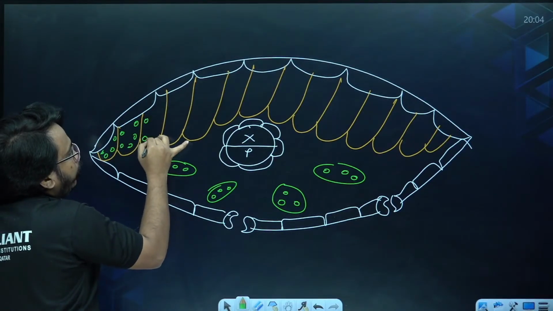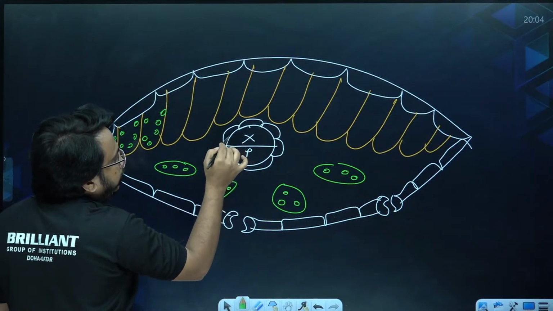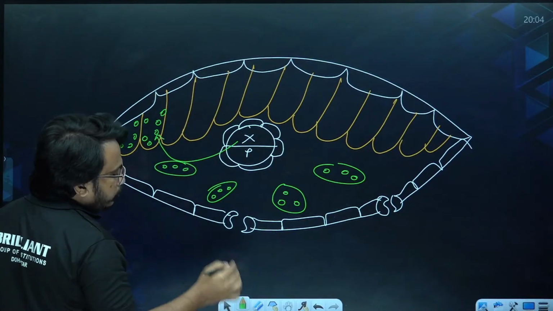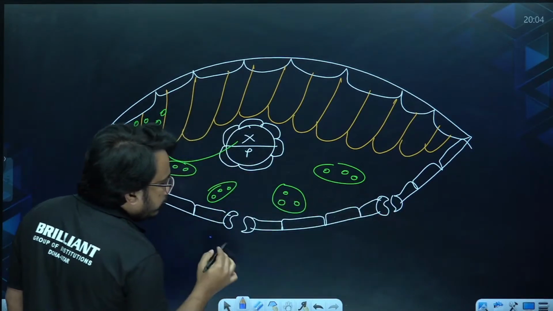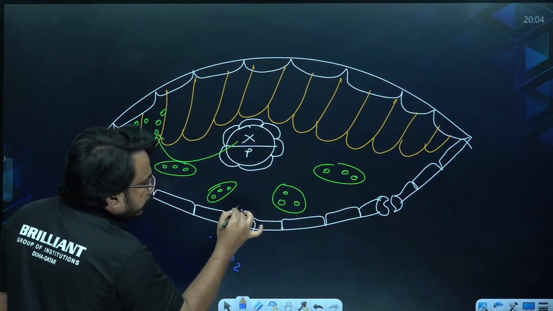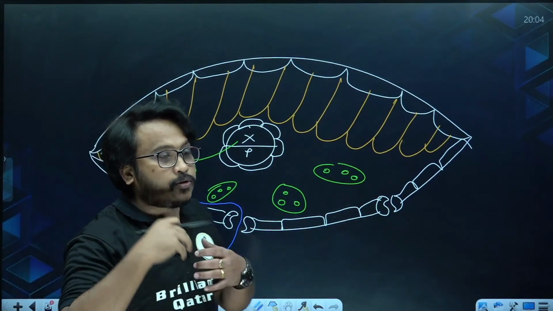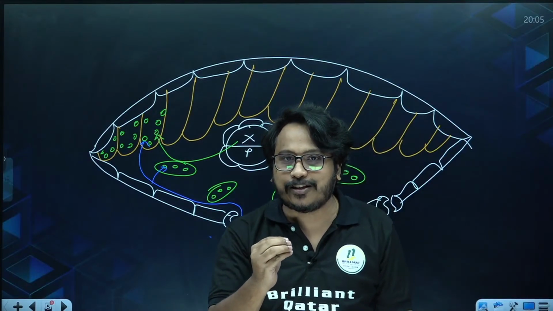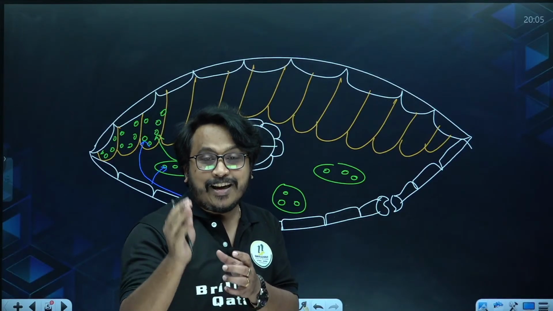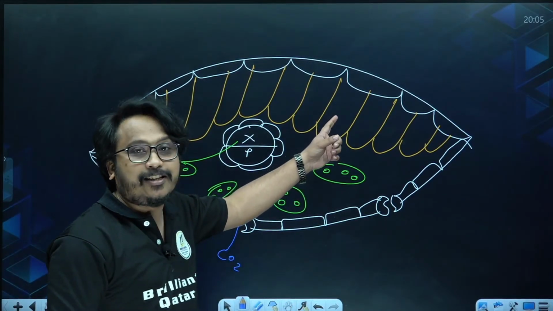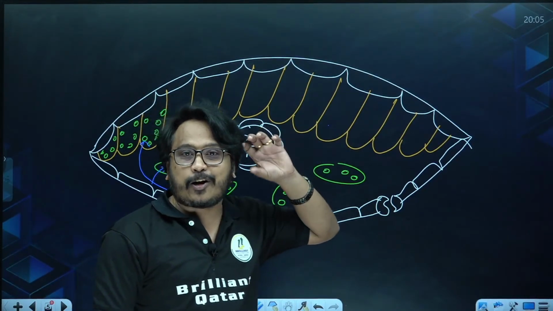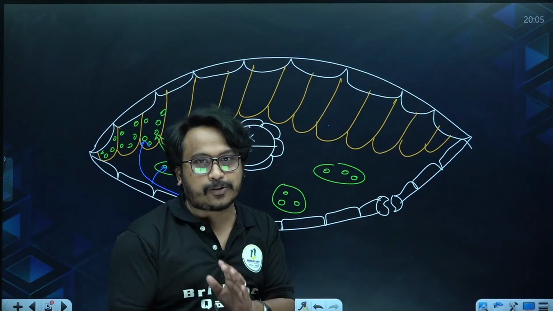So here each chloroplast should be getting water from the xylem, and they also should be getting carbon dioxide from the atmospheric air, which will be diffusing through the stomata and reaching all the chloroplasts. So site of photosynthesis, if it is asked for the exam, the main site of photosynthesis is green parts of the plant. In the green part itself, it will be mainly confined to the leaf. In the leaf, it will be mainly taking place in the mesophyll. In the mesophyll, chloroplast. That is the location of photosynthesis.